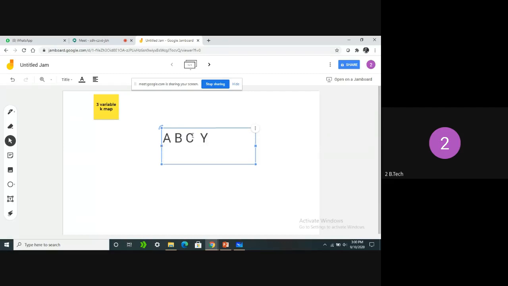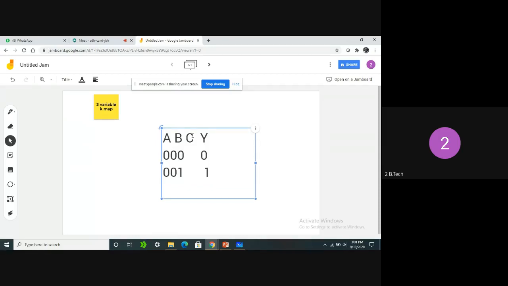Output is represented with the help of 1. So what is the first combination? 0, 0, 0. Again 0, 0, 1. 0, 1, 1. So we can take 1.